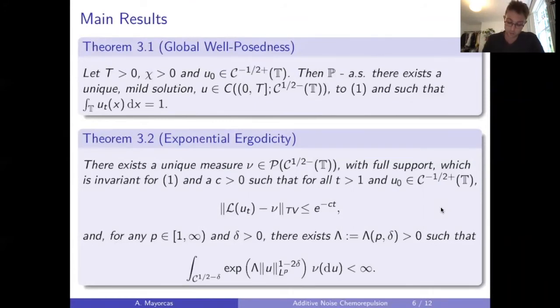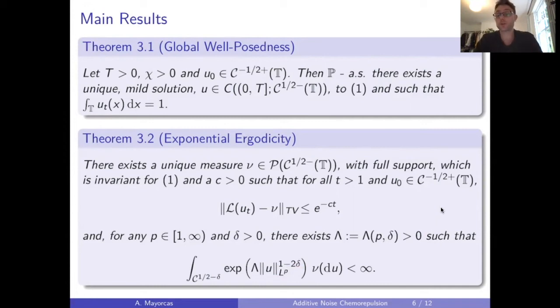So we find a unique invariant measure with full support in the solution space, so that for any initial data, we have exponential convergence in total variation norm of the law of our solution to the invariant measure. And we also find tail estimates. However, these tail estimates are strictly sub-Gaussian. So if we measure the solution in any L^p norm, the invariant measure has finite exponential moments with weight strictly less than 1, even in this case, so even way less than 2.